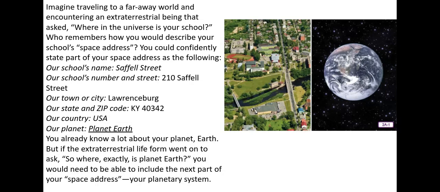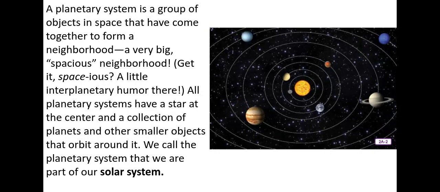But what is our planetary system? A planetary system is a group of objects in space that have come together to form a neighborhood, a very big, spacious neighborhood. Get it? Spacious? A little interplanetary humor there. It's kind of punny, right? Spacious. Haha. All planetary systems have a star at the center and a collection of planets and other small objects that orbit around it. We call the planetary system that we are part of our solar system.